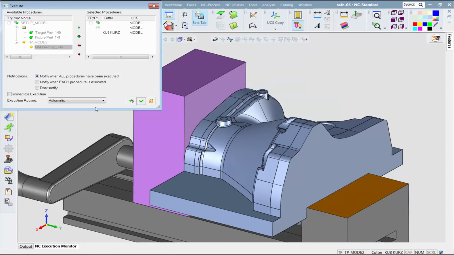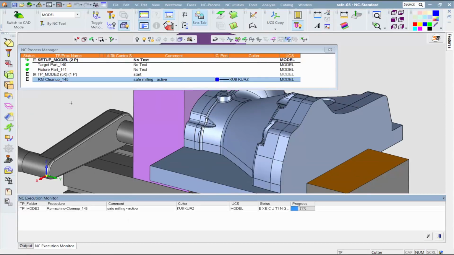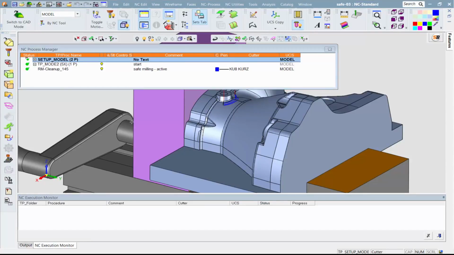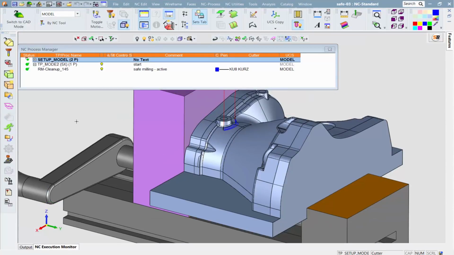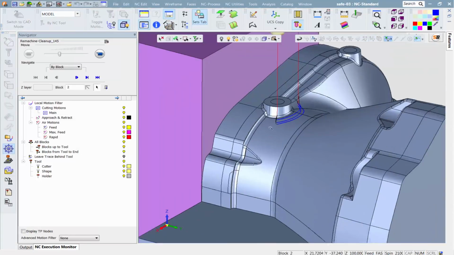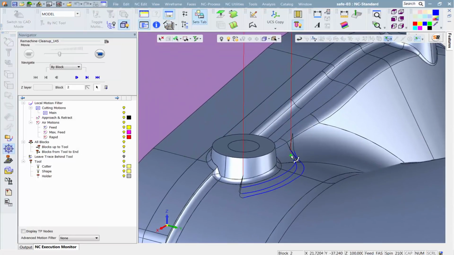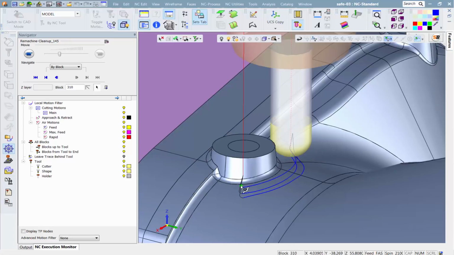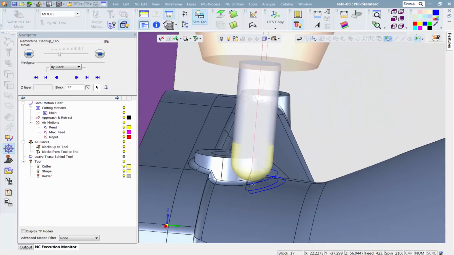Now we will execute the procedure. This is the resulting toolpath. Zooming in, we can see that the toolpath is trimmed so that it is safe from gouges to the part and free from holder collisions to the fixture.